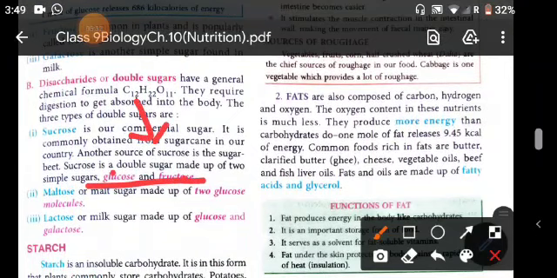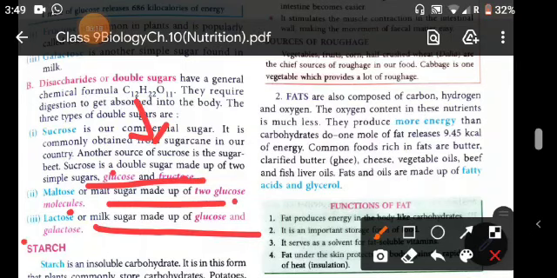The next sugar, which is a disaccharide, is maltose. Maltose is also known as malt sugar. It is made up of 2 glucose molecules, and lactose is made up of glucose and galactose.